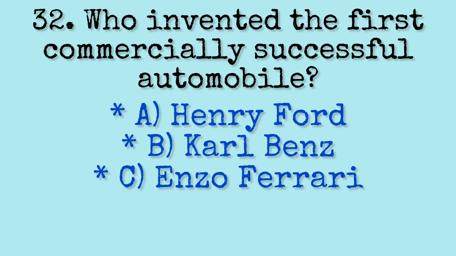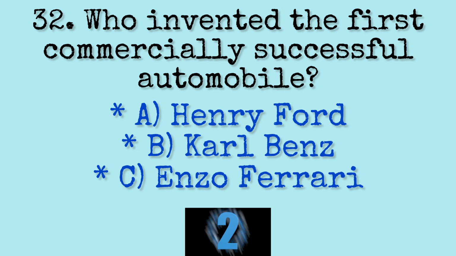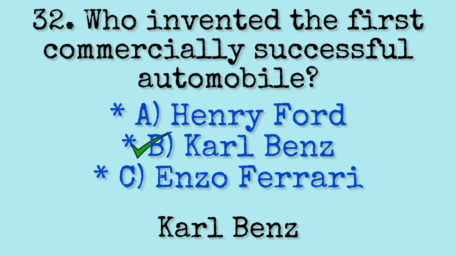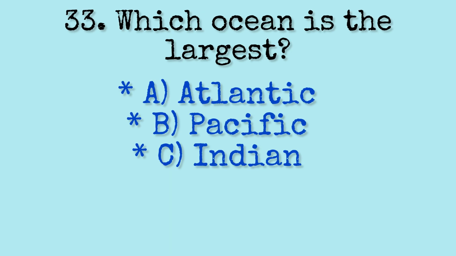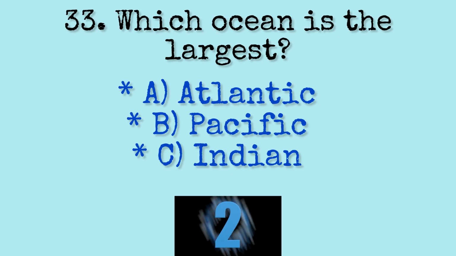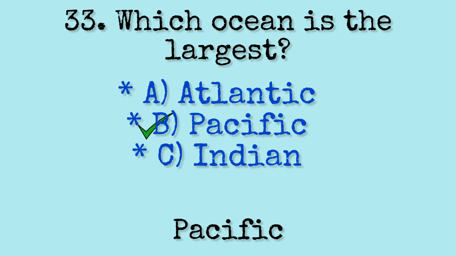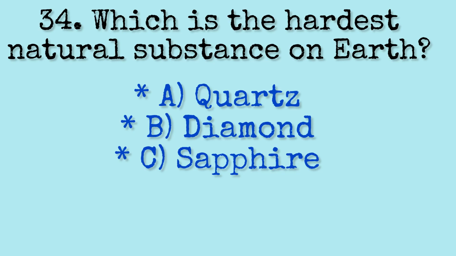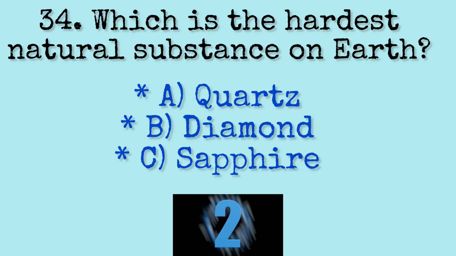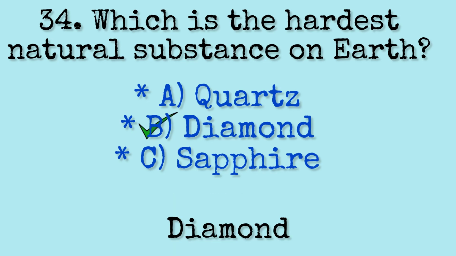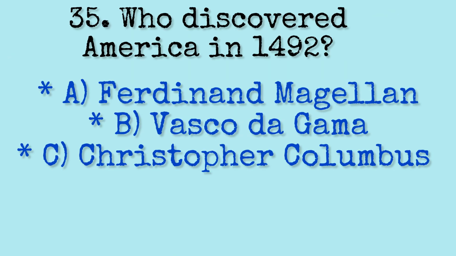Octopus. Question 32. Who invented the first commercially successful automobile? Carl Benz. Question 33. Which ocean is the largest? Pacific. Question 34. Which is the hardest natural substance on Earth? Diamond. Question 35. Who discovered America in 1492?